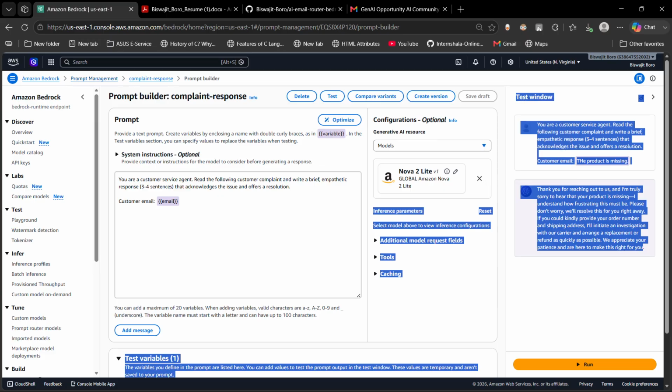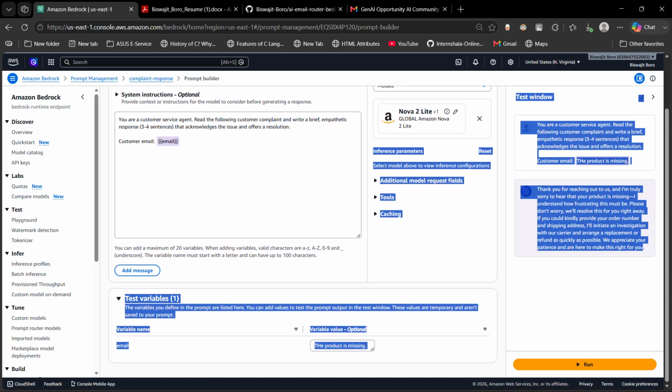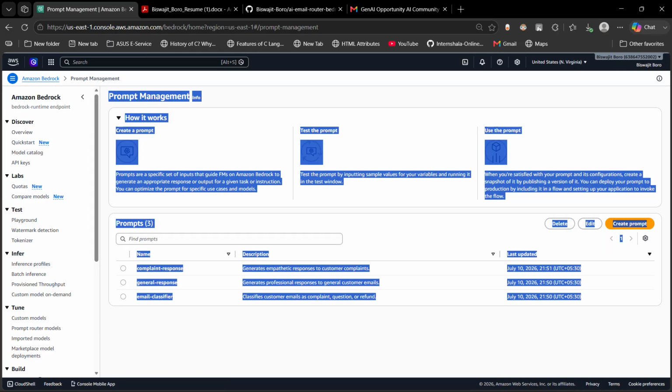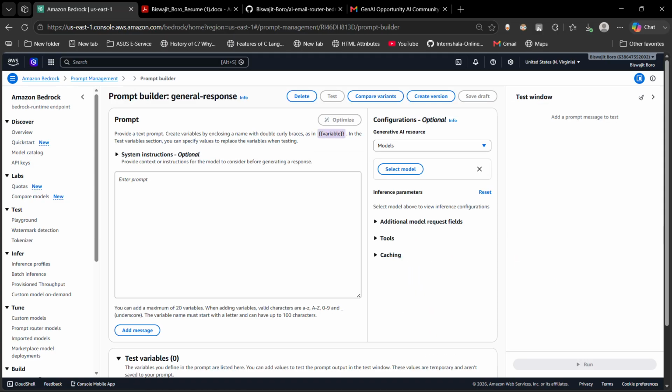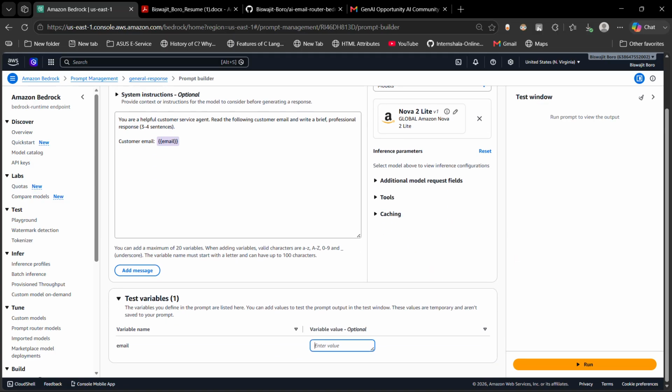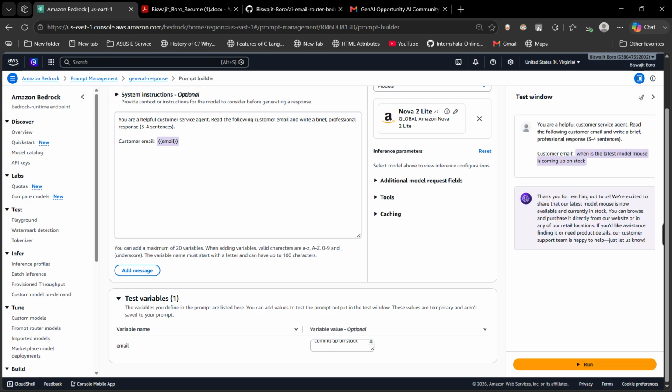The general email just needs a short professional reply. For example, editing the prompt builder: when is the latest model of mouse coming up in stock? It will reply in a professional tone.